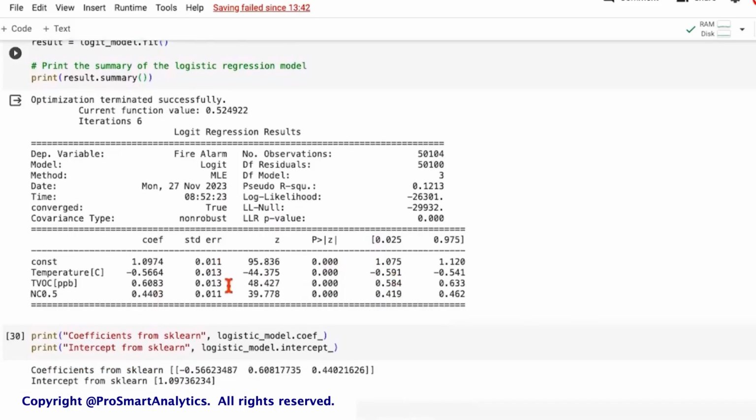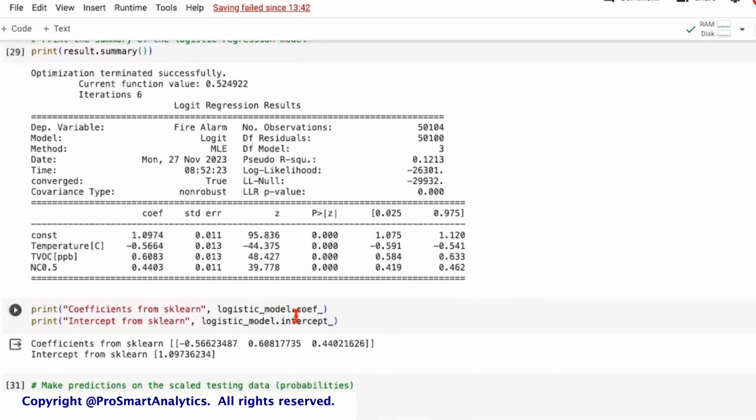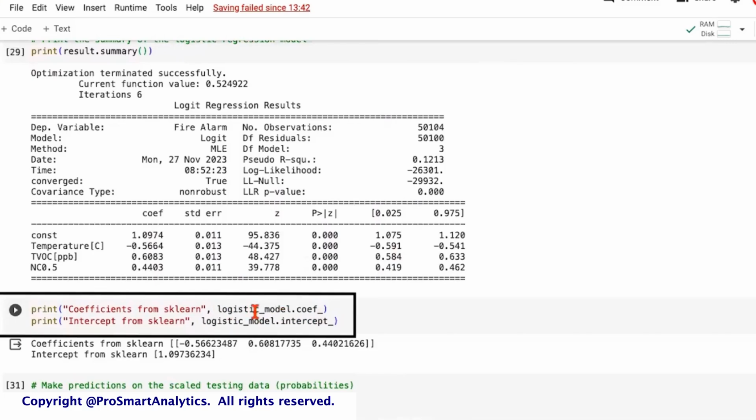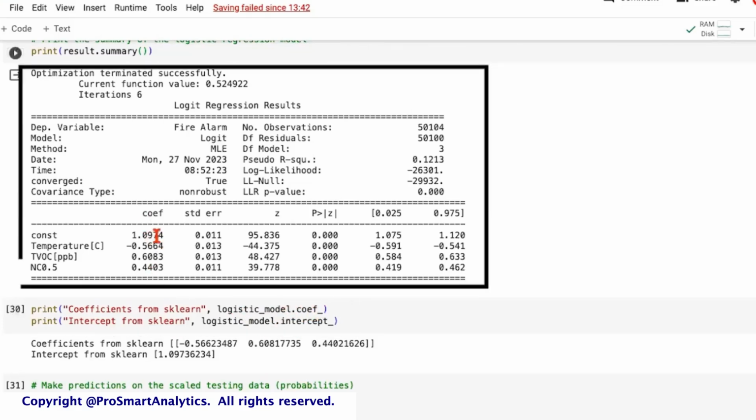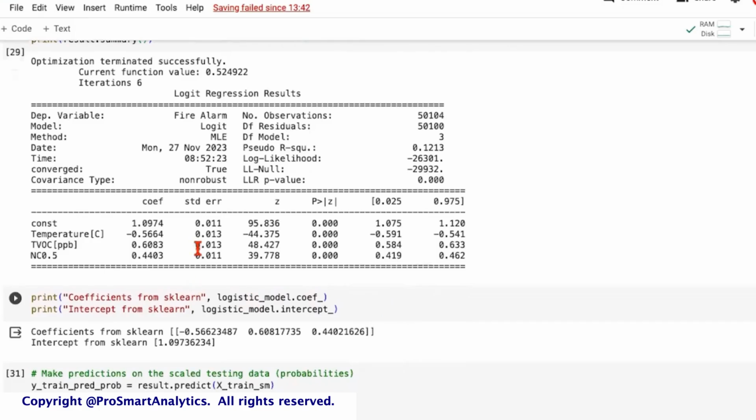Now, can we get the coefficients through the logistic regression in scikit-learn as well? The answer is yes. We have attributes like coef underscore and intercept underscore. So this is the name of the logistic regression model we had from the scikit-learn library. We are comparing the coefficients of this model with the output that we're getting from stats model, and you'll see there are a lot of similarities.